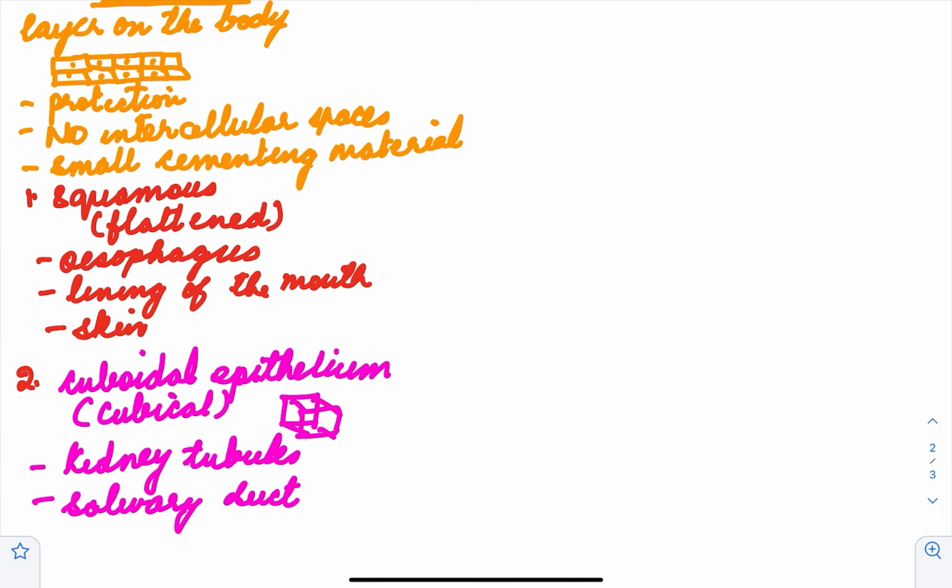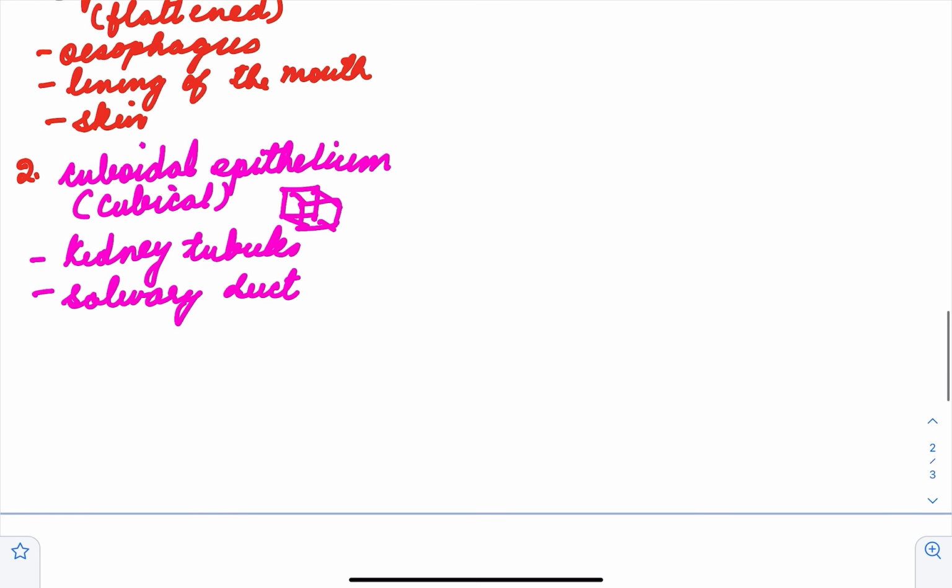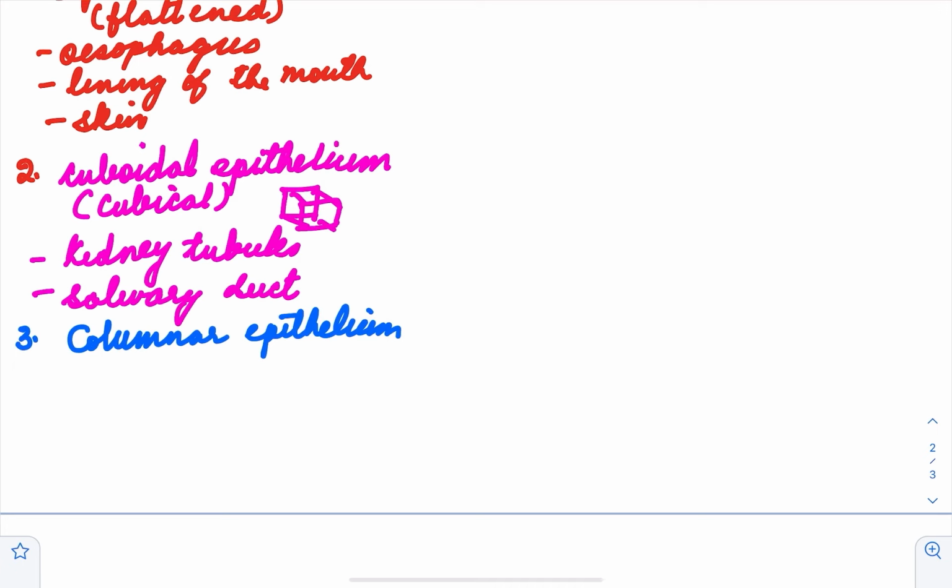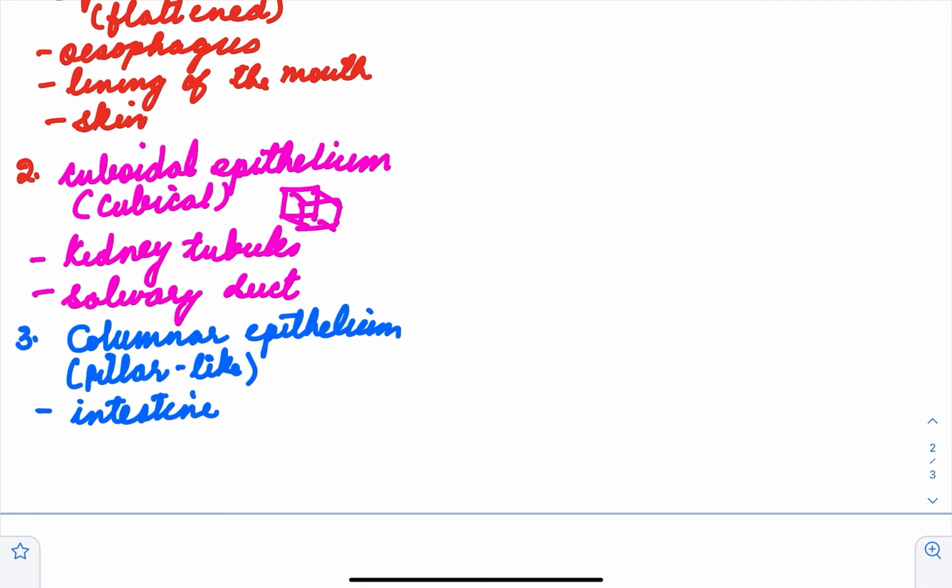The third category is your columnar epithelium. Now the word columnar means pillar-like, like a pillar, like a tall building. And such an epithelium is found in your intestine, right? The large and the small intestine.